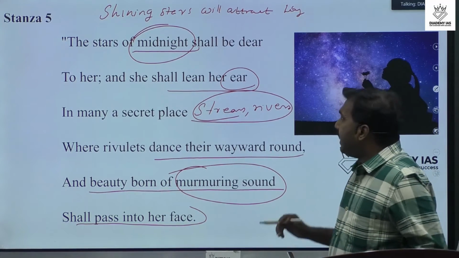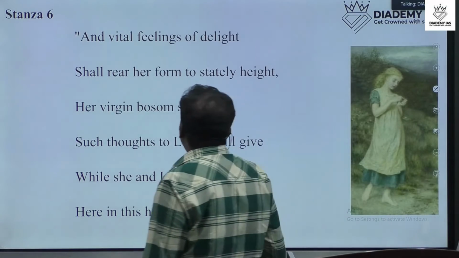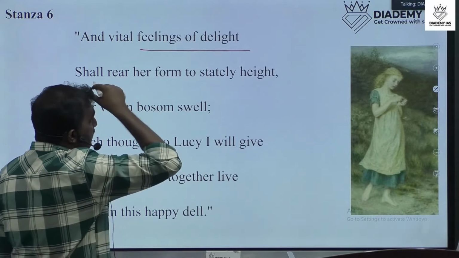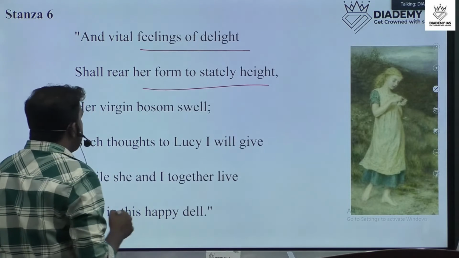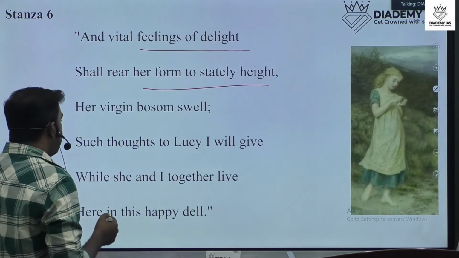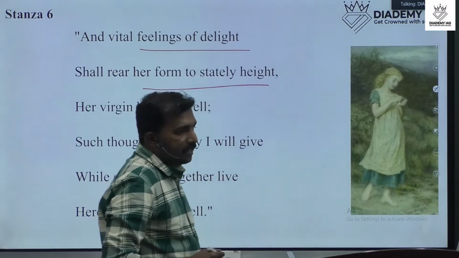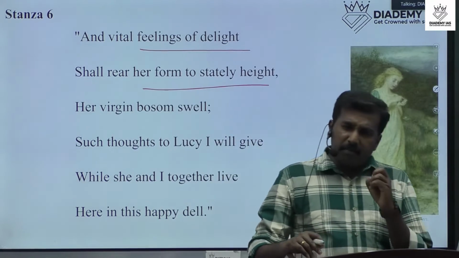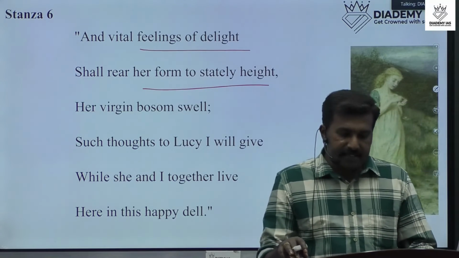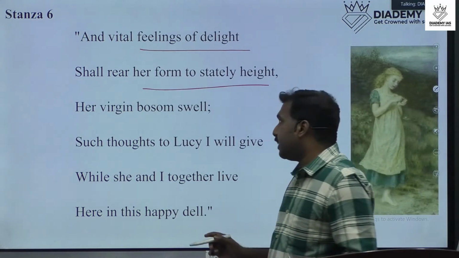Okay, and the next one is, and vital feelings of delight shall rear her from the stately height. Her virgin bosom swell, such thoughts to Lucy I will give, while she and I together live here in this happy dell. It means that, it's a short meaning lines. It means that in the stanza 6, the poet says that Lucy will grow and change into the graceful figure.